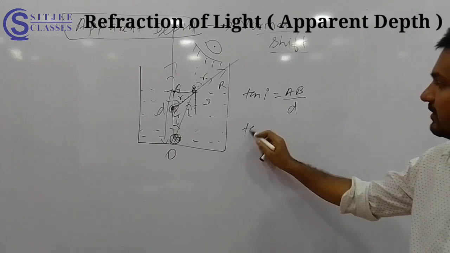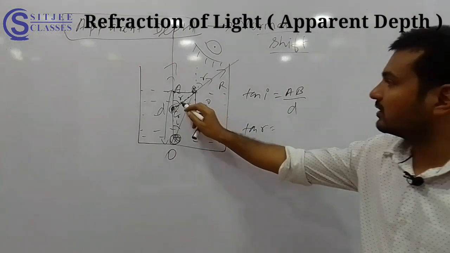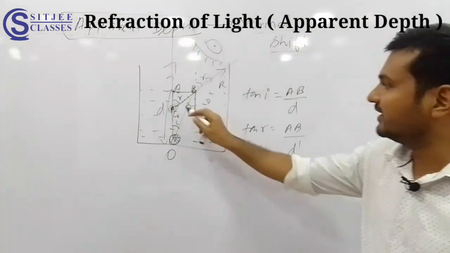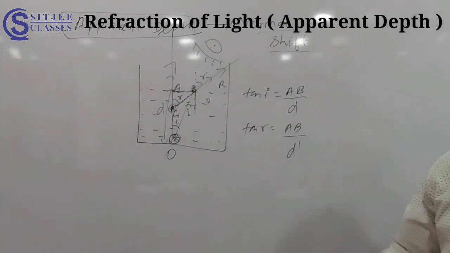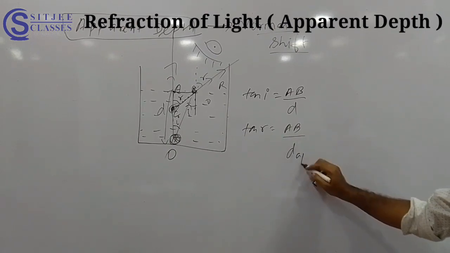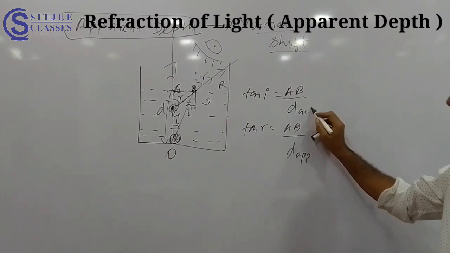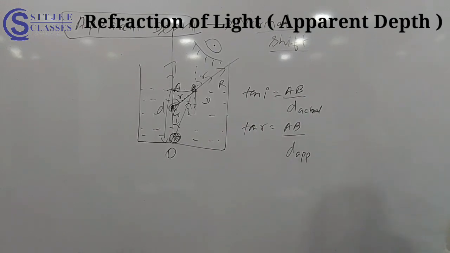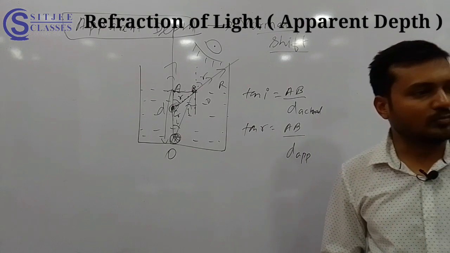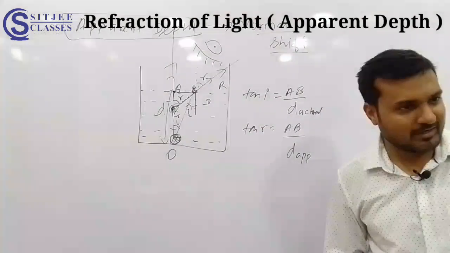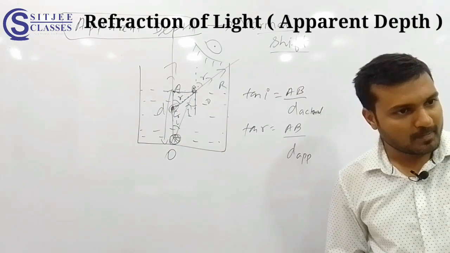Now tan R. So AB by, can I use D dash for apparent depth? AC I am using as D dash. D dash means apparent depth. Okay. Or D apparent if you want, I will use this. This is apparent, D actual. No problem. Now see here, I have already told you that if small angles are there, tan theta is equal to theta, sin theta is also equal to theta.